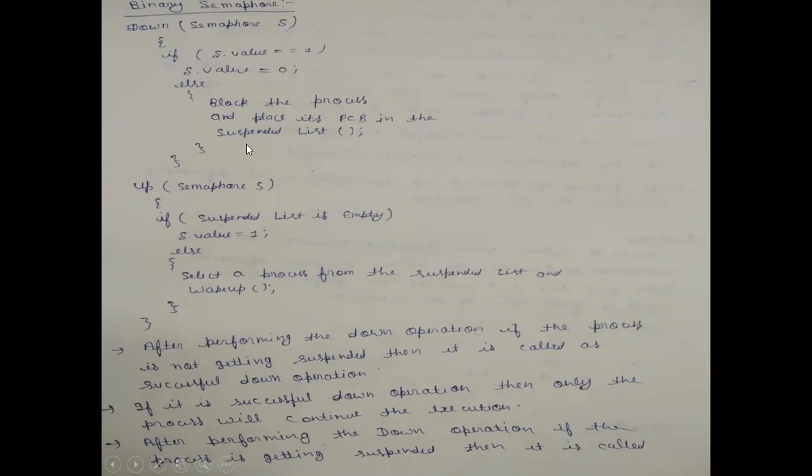This means that if the initial value of the binary semaphore is 1, then the semaphore value will become 0. Otherwise, the process will be blocked, and it cannot continue its execution if the initial value of the binary semaphore is 0.